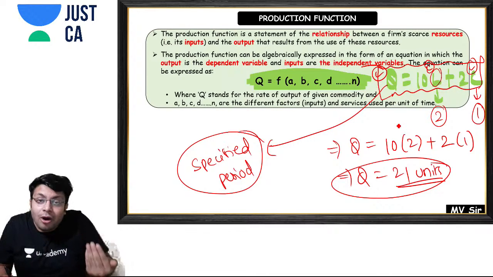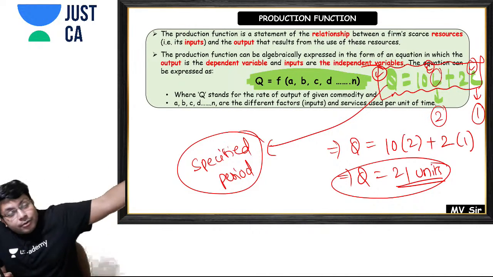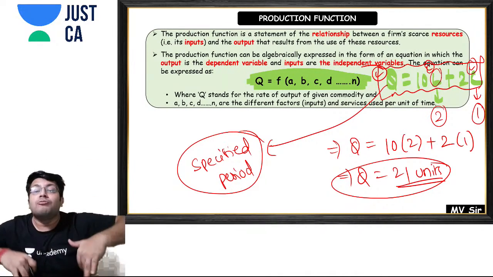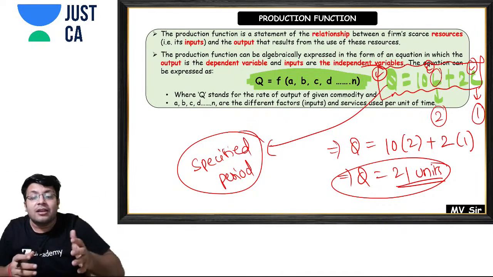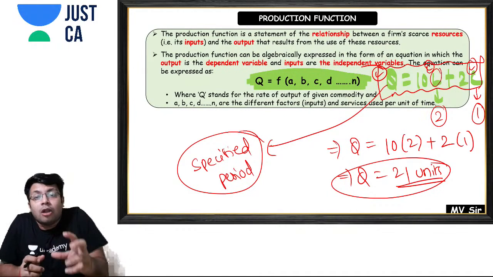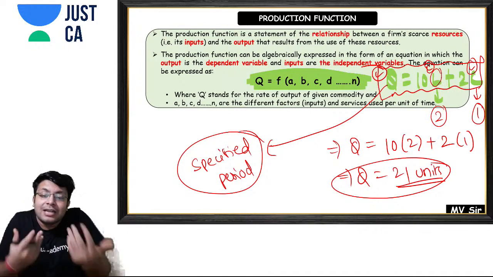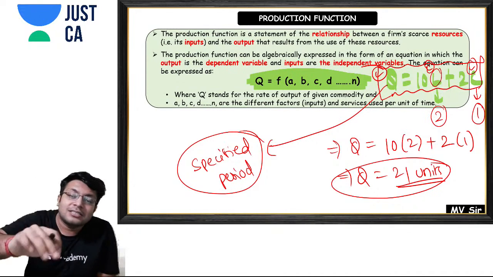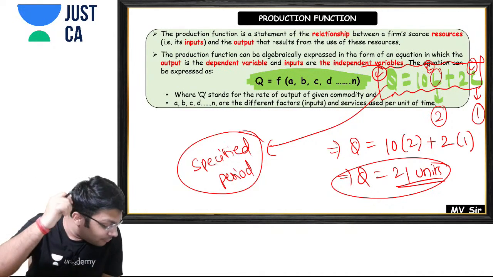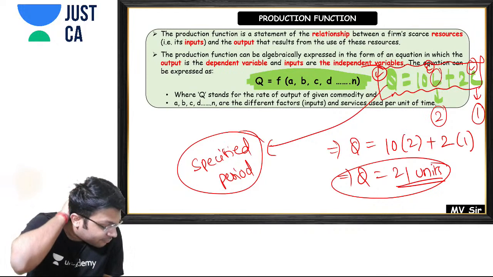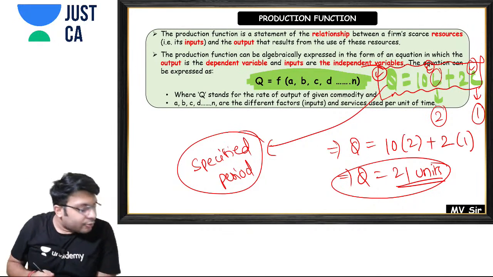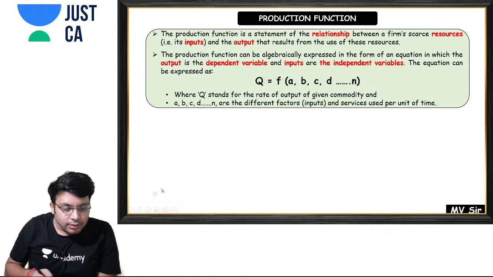Why? Because in the past you may have changed your number of labors again and again. You may have changed your number of machines again and again. So this production function is always for a specified period. You have to tell the period also, for which period you are specifying this type of production function. Are you getting my point? Please tell me, friends.